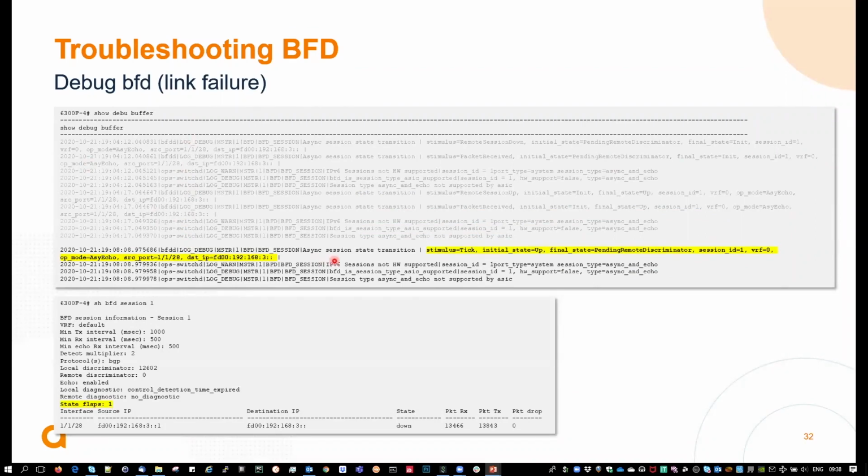Next, I put in gray here what we just saw, and next is what happened during a link failure. So you'll have a stimulus here, and it went from the initial state that was up to a final state that is pending remote discriminator with the session ID and the destination IP with the source port. So you've got a reference of the BFD session. If you look at show BFD session at that time, you will see a state flap that is increasing and the state is down. And here you've got probably a discrepancy between the number of packets received and the number of packets transmitted.